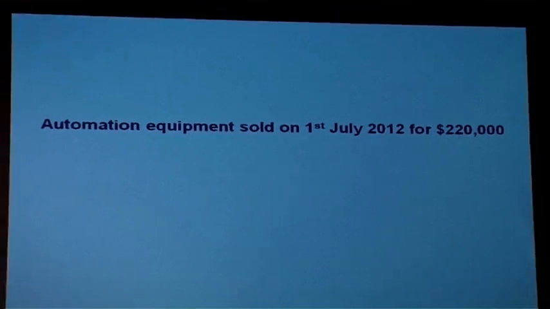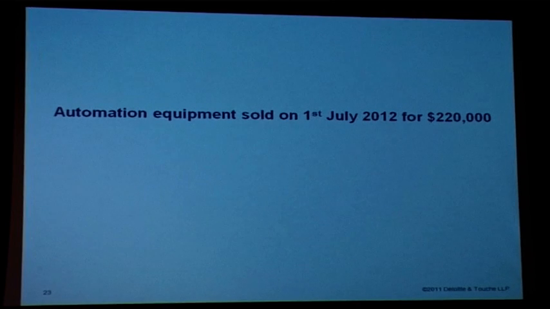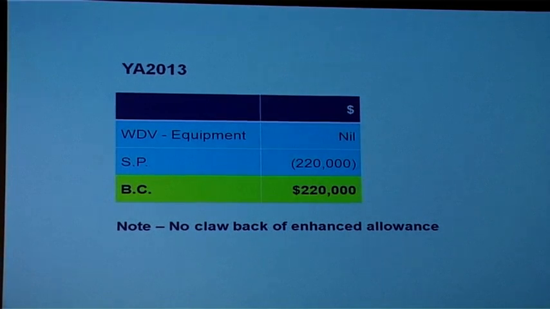However, if instead of disposing within a year, we dispose of it just after 1 year, we will still have our balancing adjustment, comparing sales proceeds with written down value. So the sales proceeds of 220,000 will be withdrawn. But because we have disposed of our equipment after a year, there will be no clawback of the enhanced 300%. So it's not difficult to keep it for 1 year, so be careful. For intellectual properties, for automation equipment, make sure you keep it for at least a year.